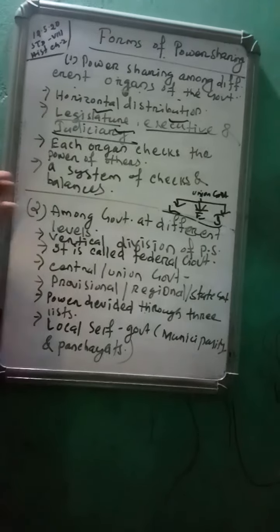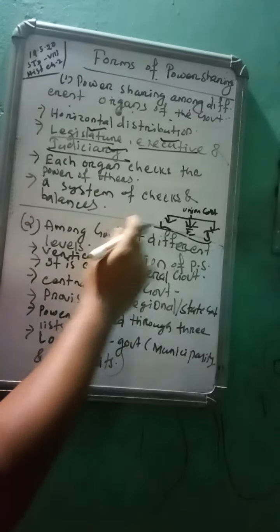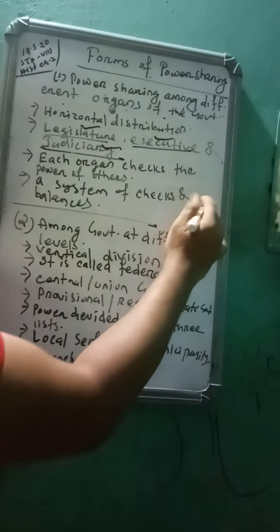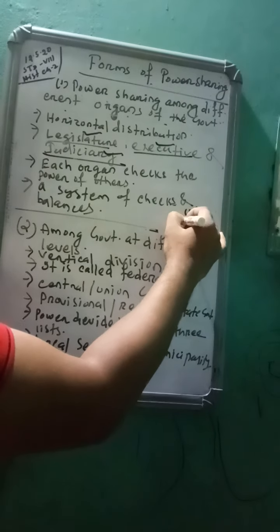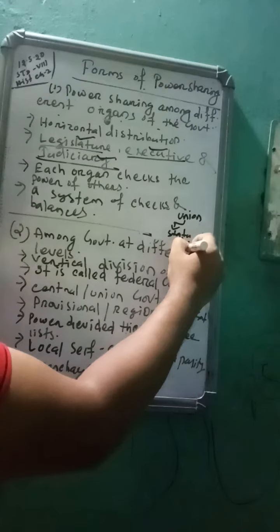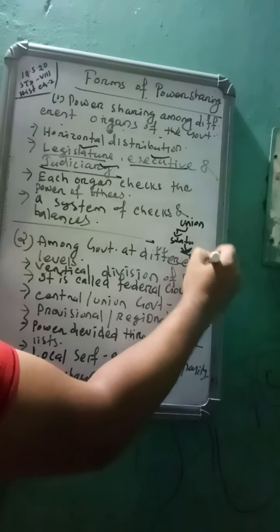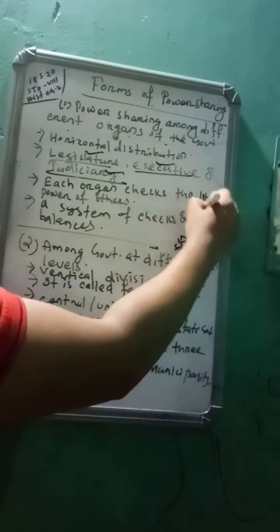So let's come to the second one, that is called vertical. Vertical means it is the union or central government, then under it the state government, and under that the local government. So this is called vertical, that means going below one by one.